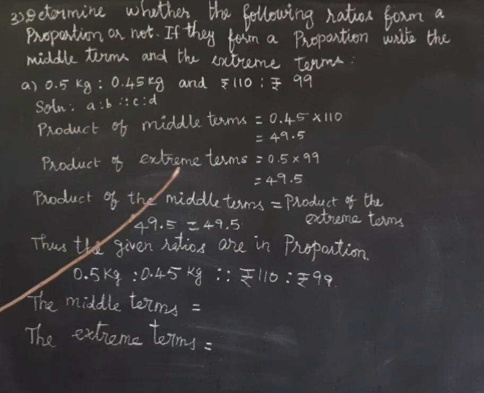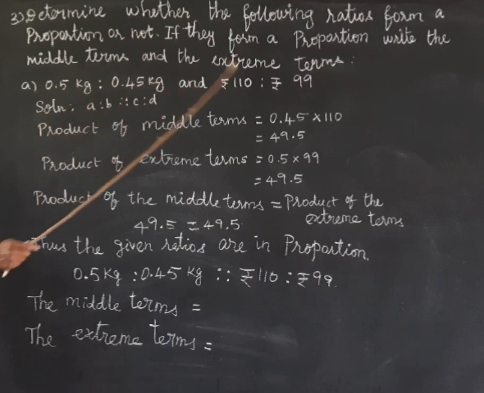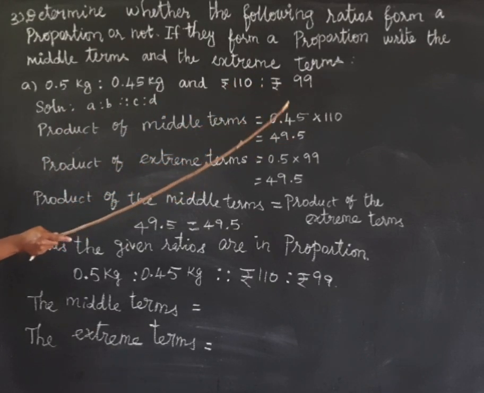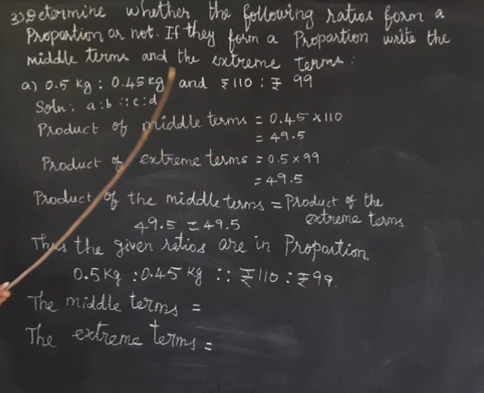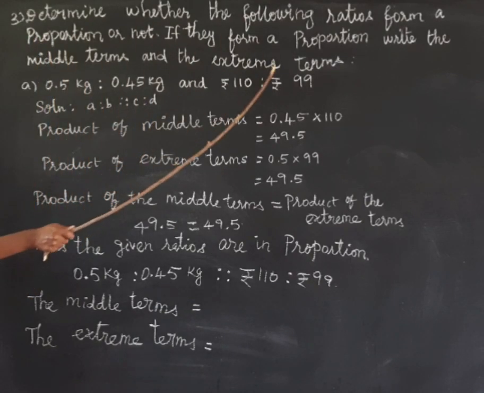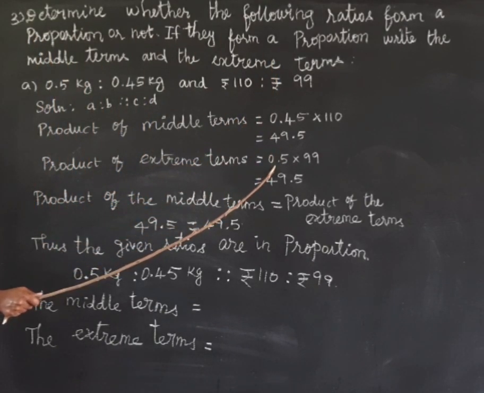Next, product of extreme terms. What are the extreme terms? 0.5 and rupees 99. So 0.5 kilogram and rupees 99 are the extreme terms. A, B, C, D. So A and D are the extreme terms. So 0.5 and 99 are the extreme terms.